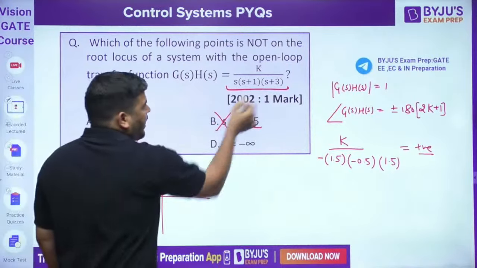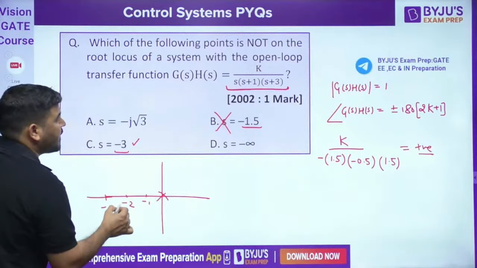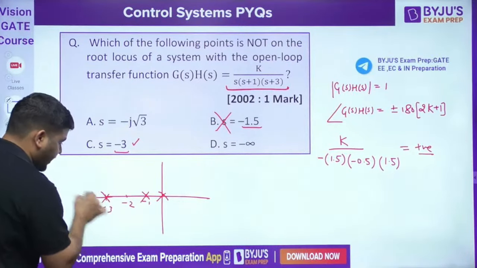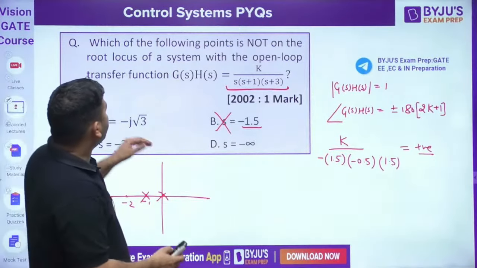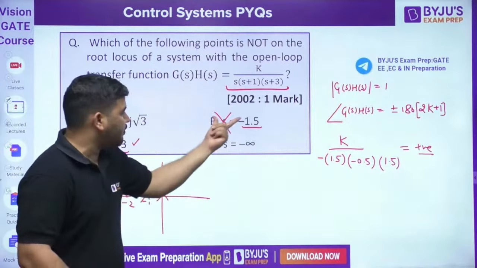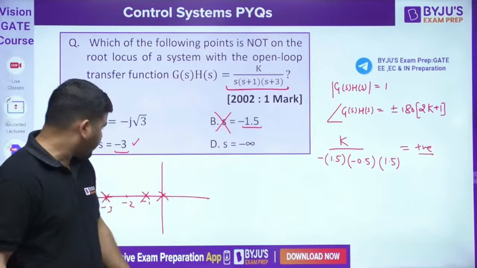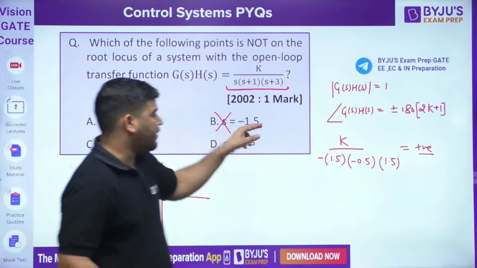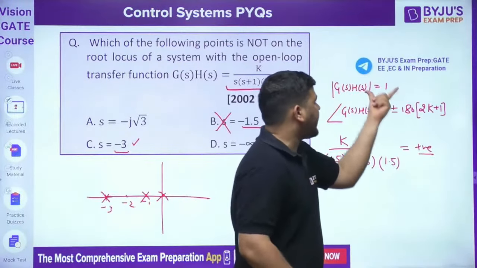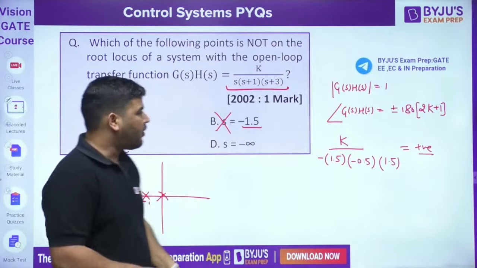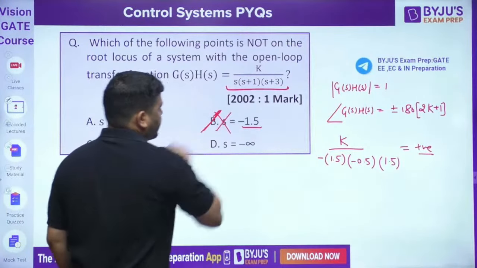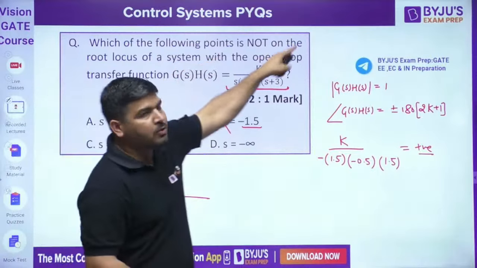Since at minus 3 you have one pole, and one pole is at each of these points, minus 3 will be on the root locus. Now he is asking which point is not on the root locus. So minus 1.5 is not on the root locus, because at minus 1.5 the phase criteria is not satisfied. So there is no need to check this point or this point. Okay, so Bombay is the correct answer because not on the root locus is asked.